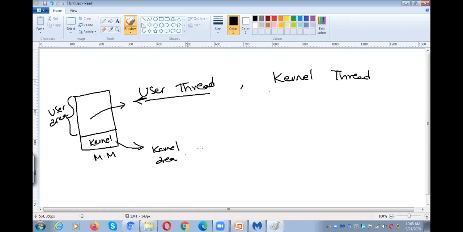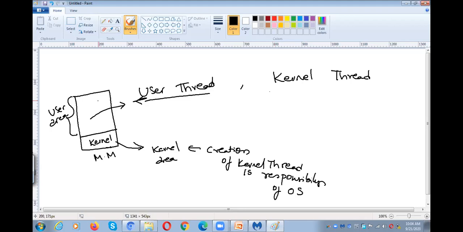That means creation of a kernel thread is the responsibility of the operating system, and creation of a user thread is the responsibility of the user. The user creates user level threads, and the operating system creates the kernel threads.